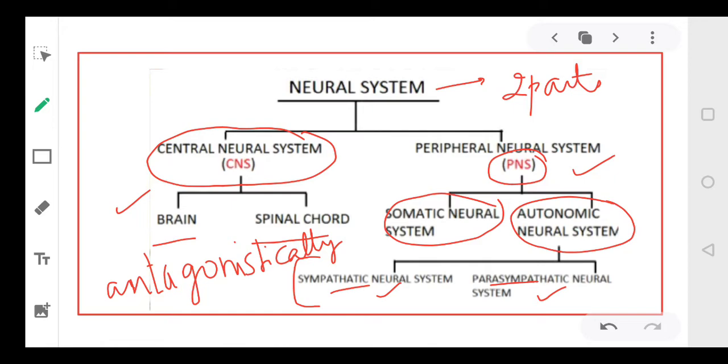Now apart from this, dear students, this PNS also involves visceral nervous system. Okay, there is one more system which is also referred to as visceral nervous system. Now this PNS involves a third system which is called a visceral nervous system, and this visceral nervous system is made up of nerves, fibers, ganglia and plexus.